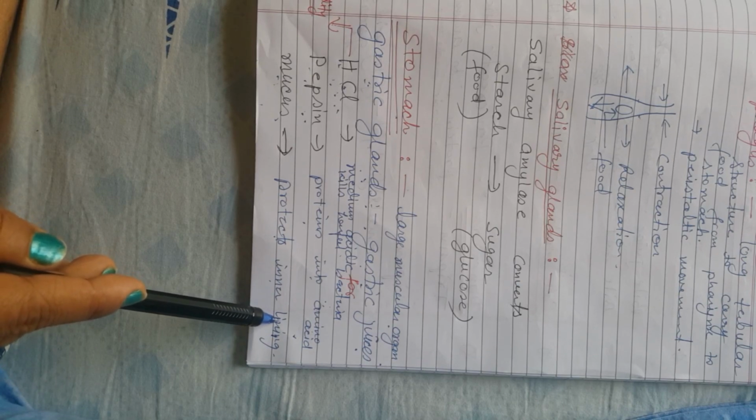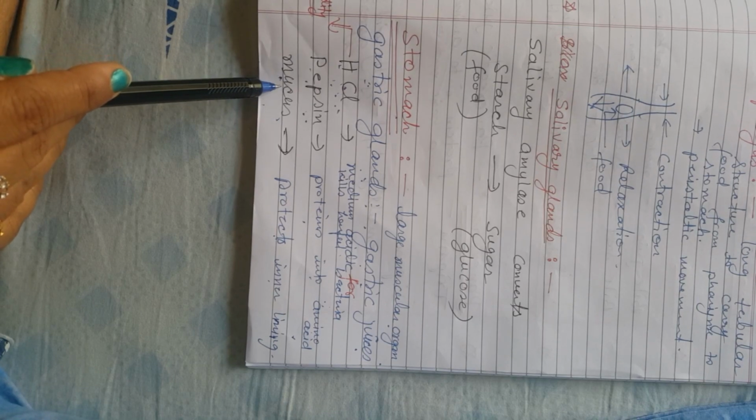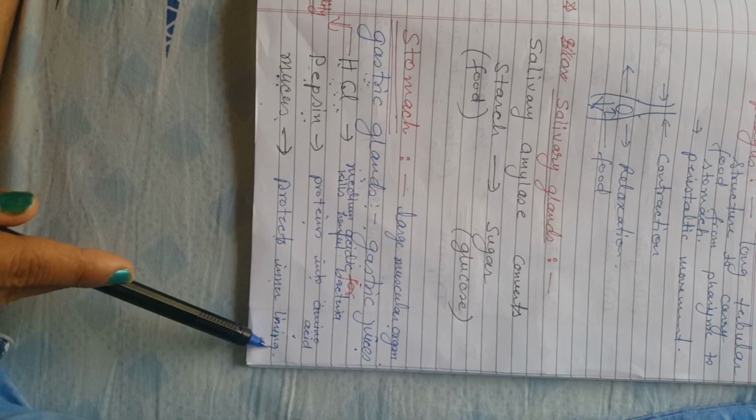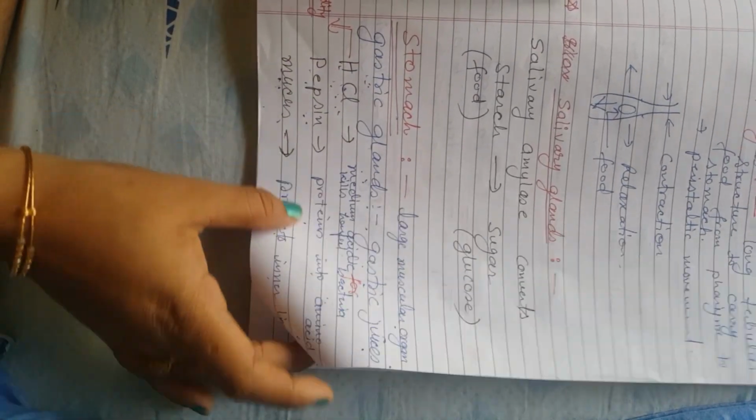So to protect it, what is there? There is mucus. Mucus is secreted by the gastric glands and it protects the inner lining of the stomach. So these are the functions of gastric juices.